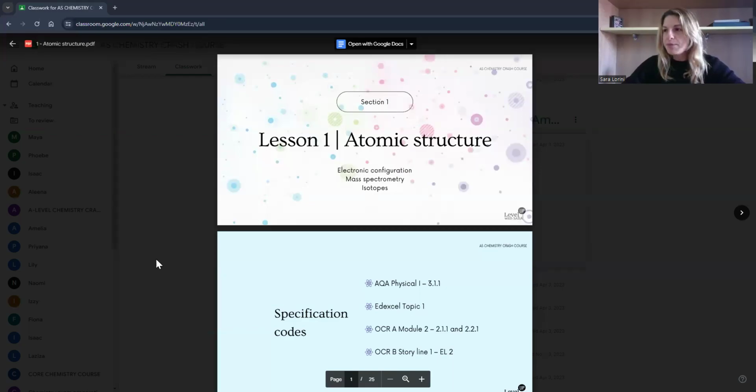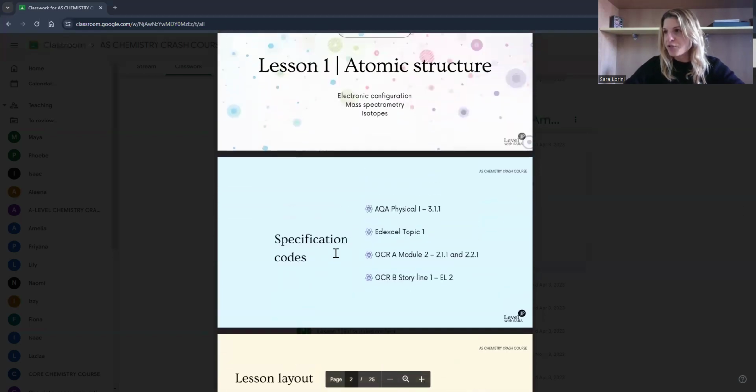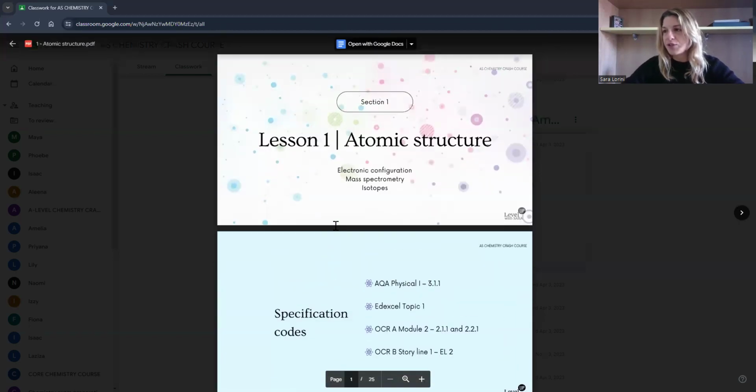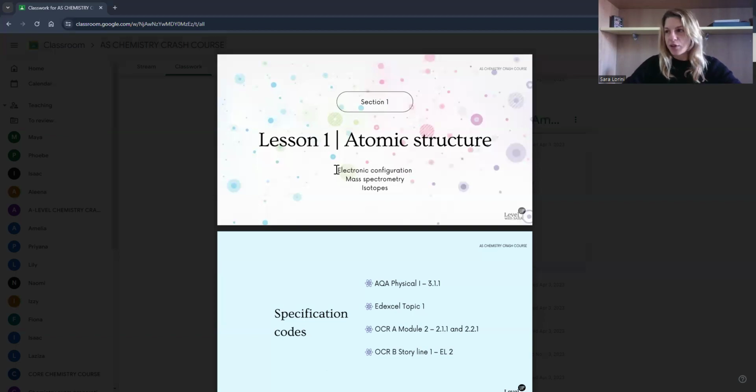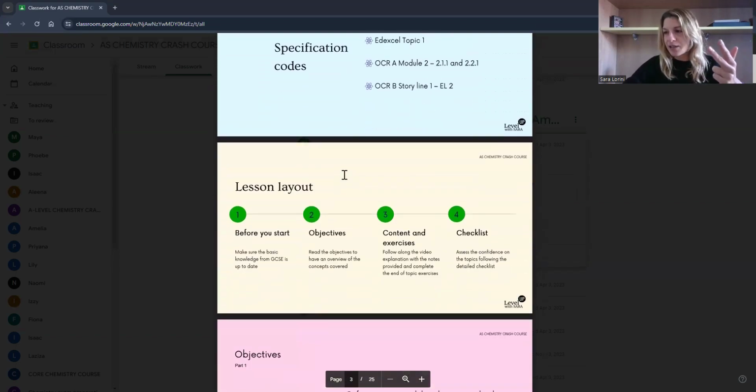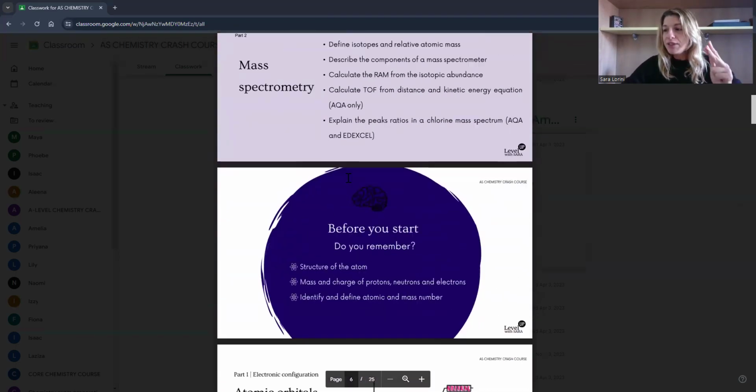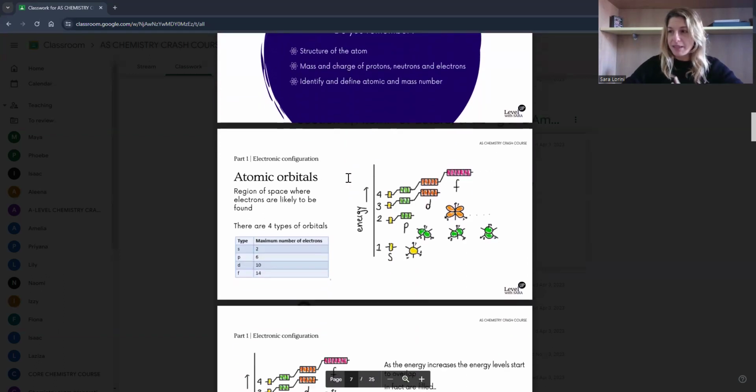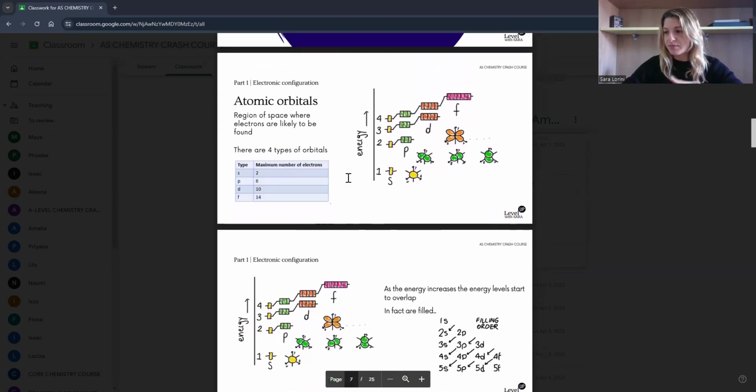Let's look at the most common mistakes for each topic of AS physical chemistry. The first that we look at is atomic structure, with electronic configuration, mass spectrometry, and isotopes. Most of you at this point might have forgotten a little bit the mass spectrometry, so yeah, important topic to revise.